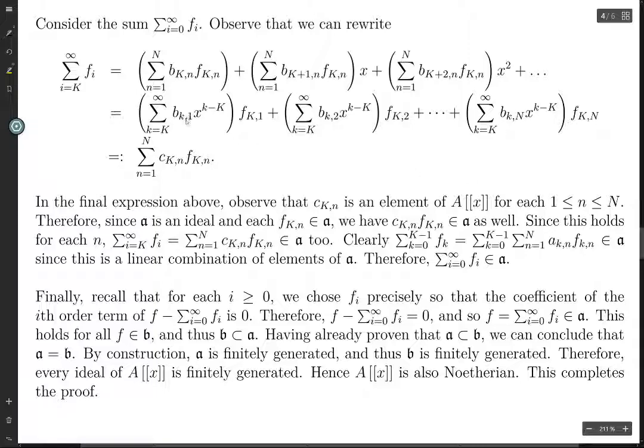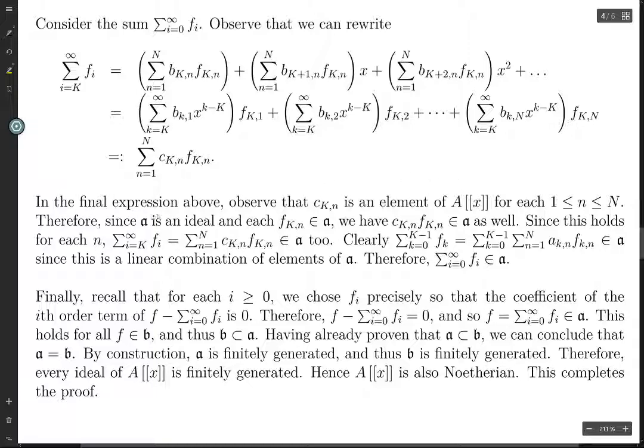So this is the sum of C capital K comma N times f capital K comma N from 1 to capital N. So where do these C capital K, N's belong? These are just formal power series. They happen to have degree at least capital K, but that doesn't really matter. All that matters is that they're formal power series.